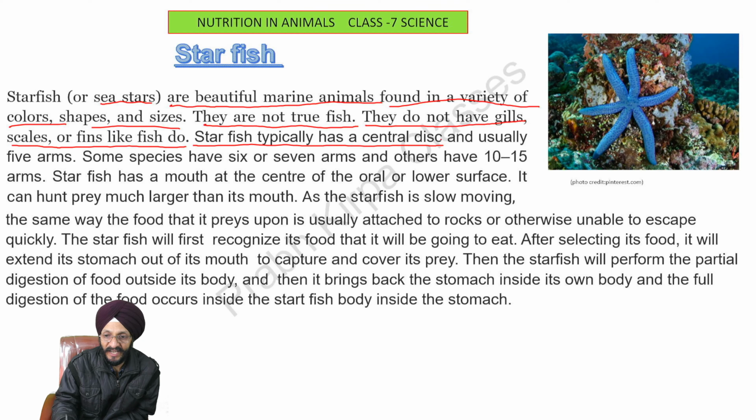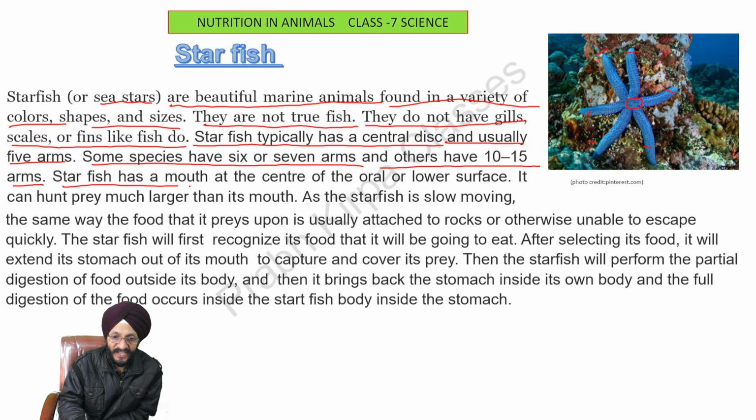Starfish typically has a central disc. This is the central disc and it usually has five arms. These are the arms: one, two, three, four, five. It can have more than five, or seven arms, or other animals may have 10 to 15 arms. It can be more than that also. Starfish has a mouth at the center of the oral or lower surface, that is, on the lower side of the center. It can hunt prey much bigger than its mouth.